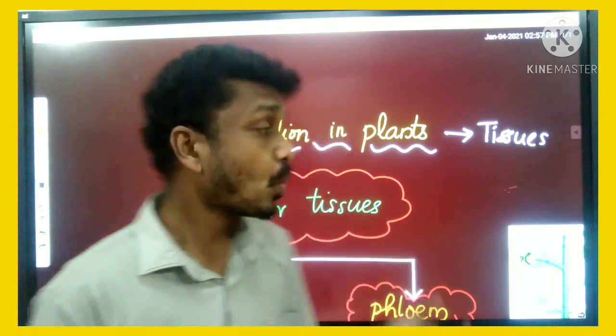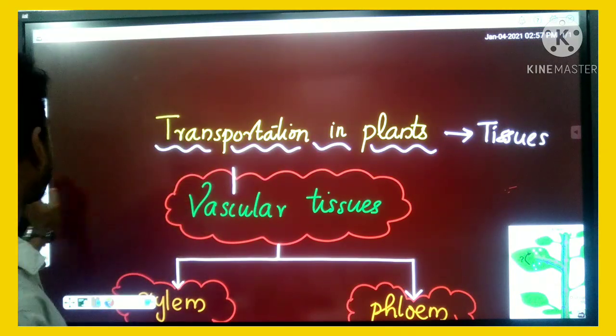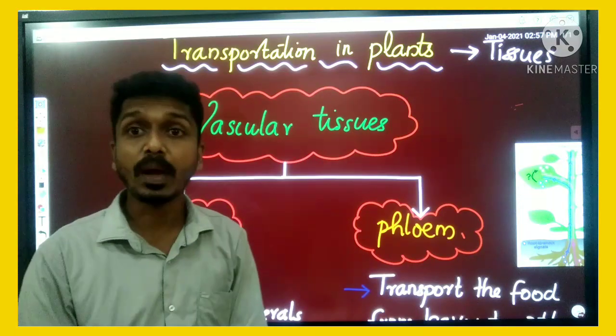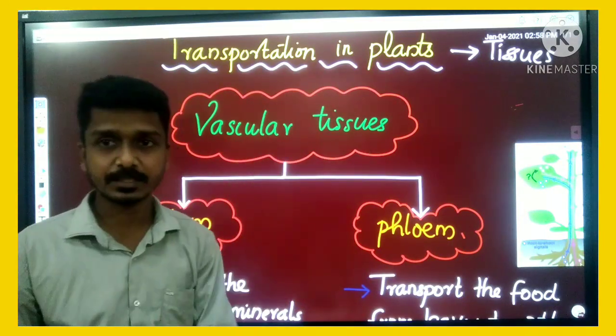Group of cells. Those tissues are called vascular tissues. Vascular tissues are the tissues which help in the transportation of materials in plants.